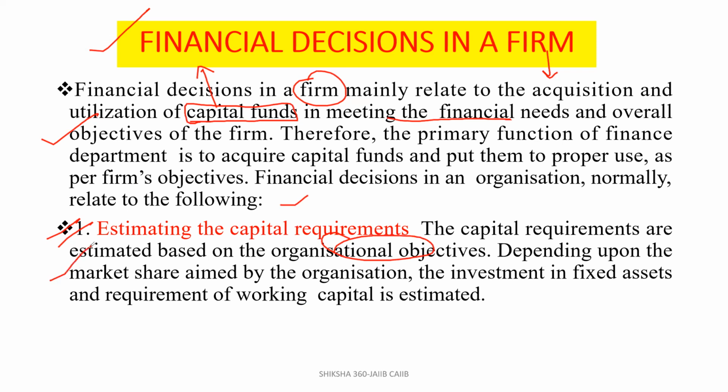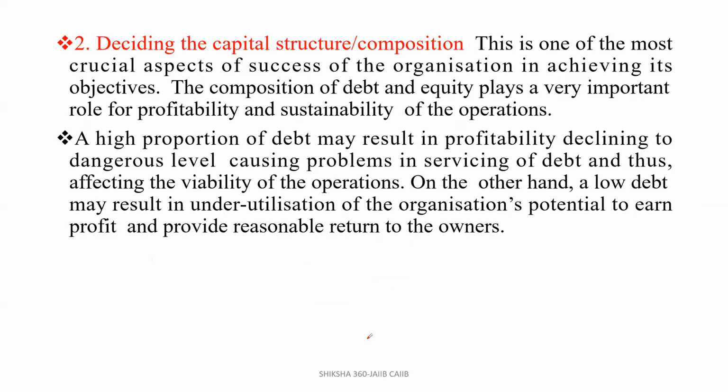Depending upon the market share aimed by the organization, the investment in fixed assets and the requirement of working capital is estimated. Fixed assets are for long-term capital, and working capital is for short-term or day-to-day activities.